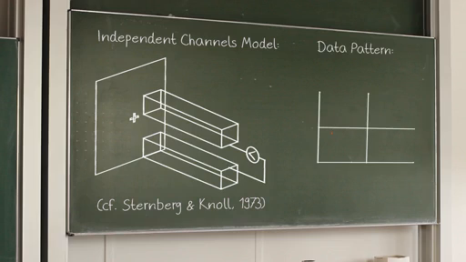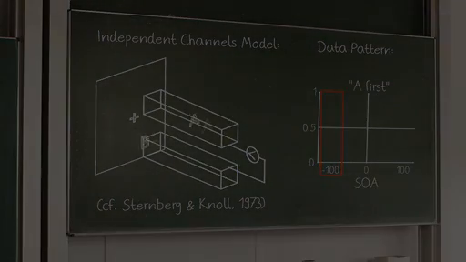The relative frequency of a particular type of judgment, here A first, is plotted depending on the SOA, the time interval between the presentations of the two targets. Now, with a large negative SOA, here this